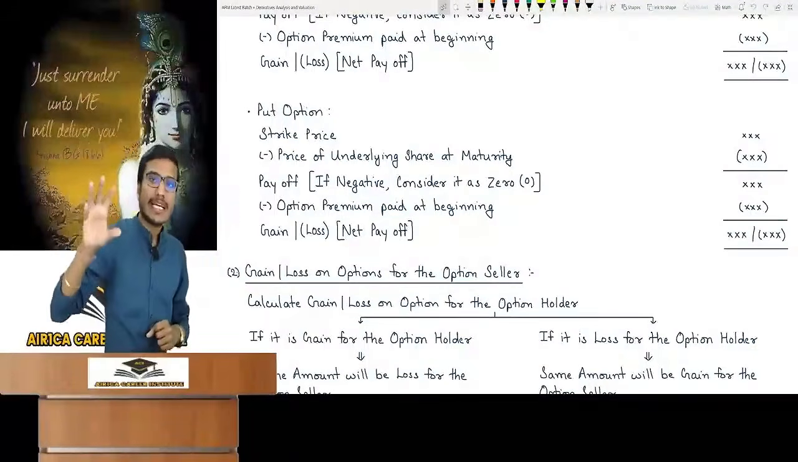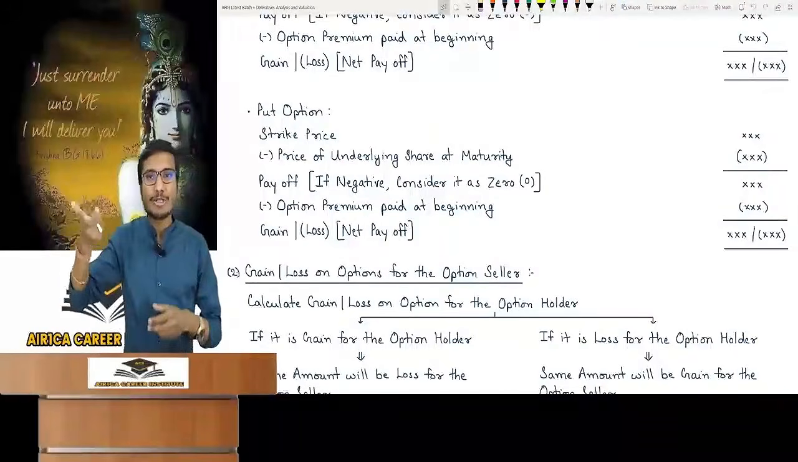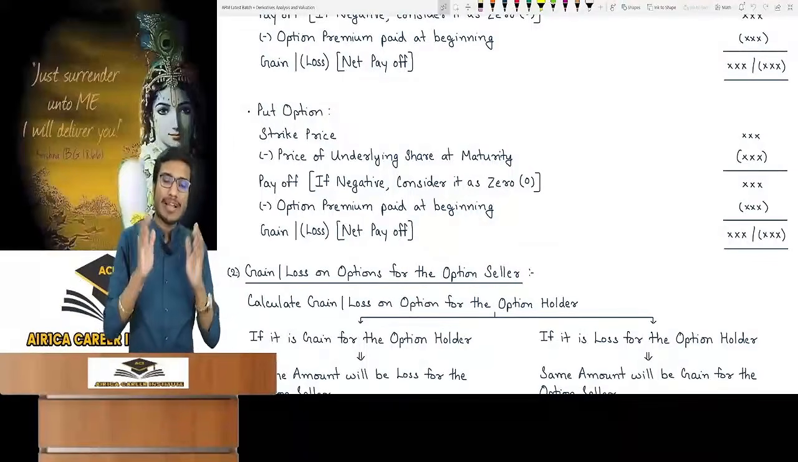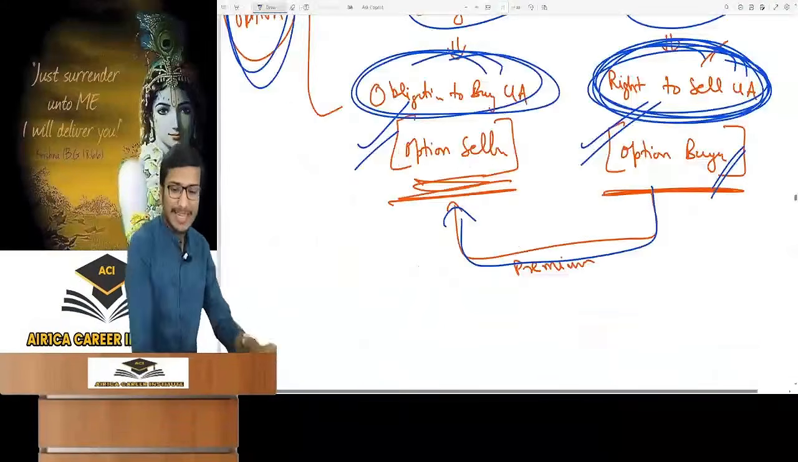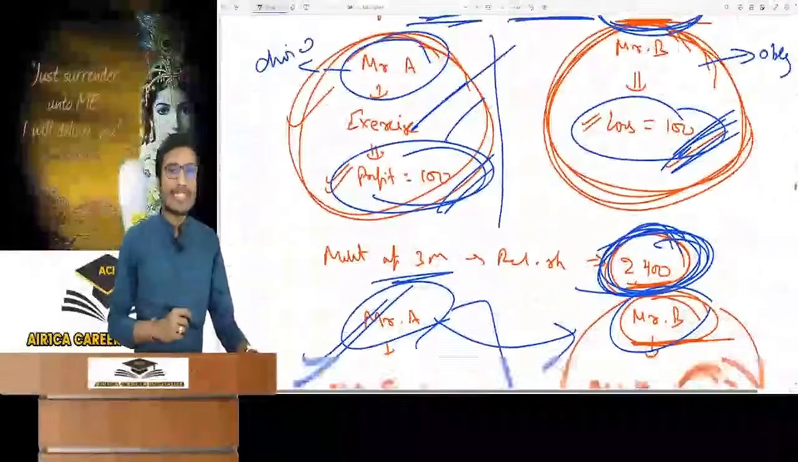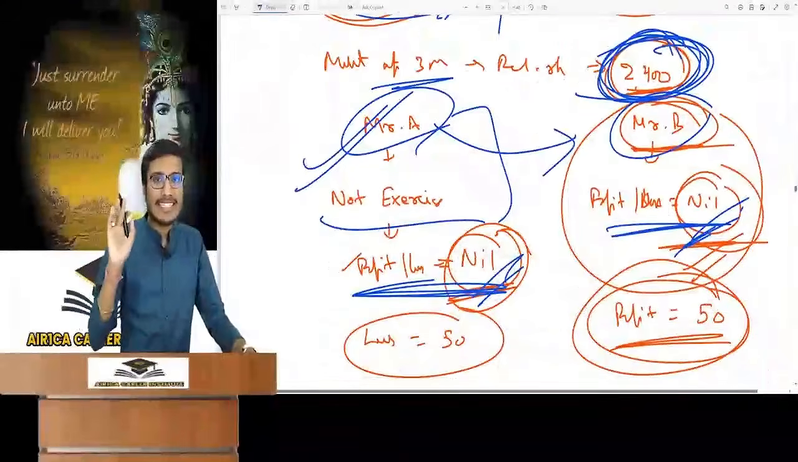So the option seller can also have a gain. When will he earn a gain? When the option holder doesn't exercise. So for the one who collects the option premium, the whole amount works as gain. Let me give a conclusion. If you see the example I gave here, the option holder was Mr. A. A will exercise when there is a profit, and when there is no profit, he will not exercise.